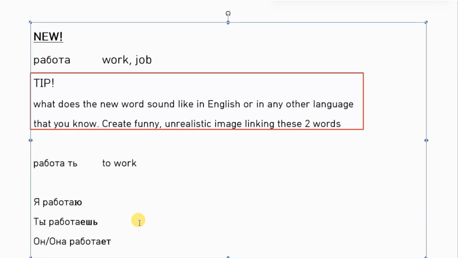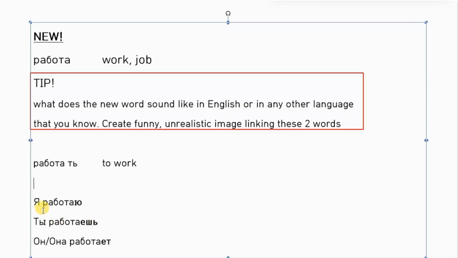Now in English, in the present tense, we only add s to the he or she, right? But in Russian, it is a different language. It has different grammar rules. The endings are very important. The endings are what give the meaning, the sense, the grammar.